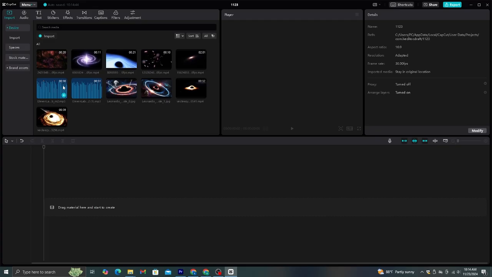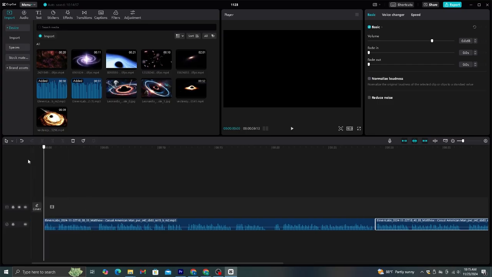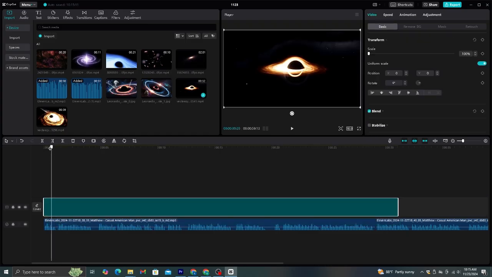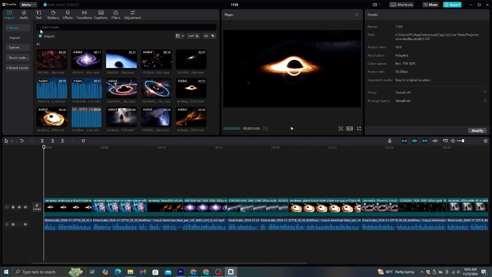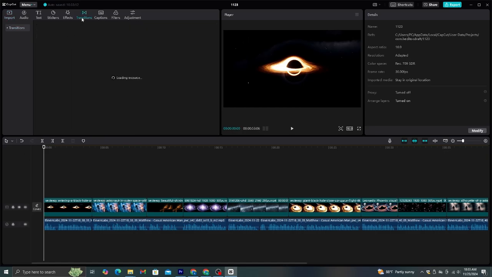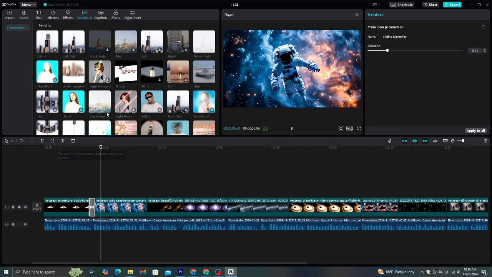First, add the voiceover parts to the timeline. And if there are long pauses, make sure to remove those as well. Then, you need to add the stock videos and AI images to match the script of this video. I completed that part. Now we need to add some transitions between these clips. So go to Transitions from the top menu and add suitable transitions for these clips.